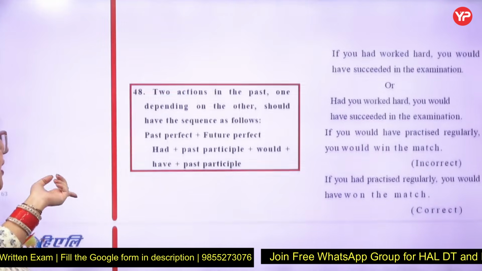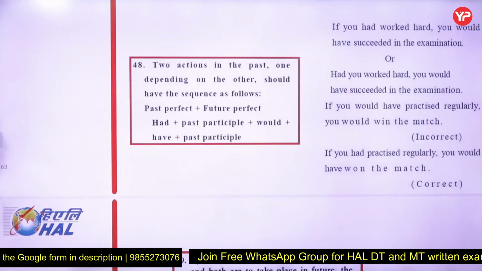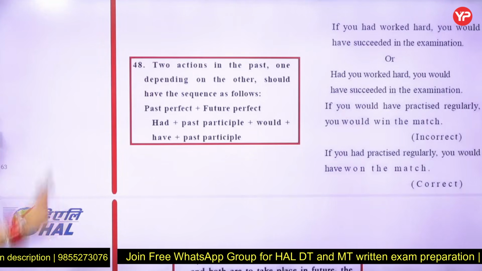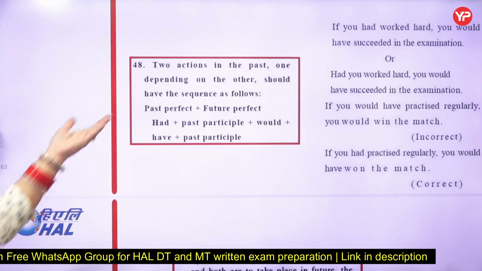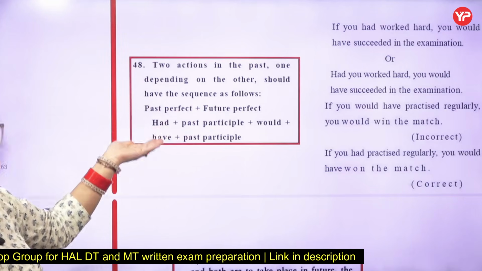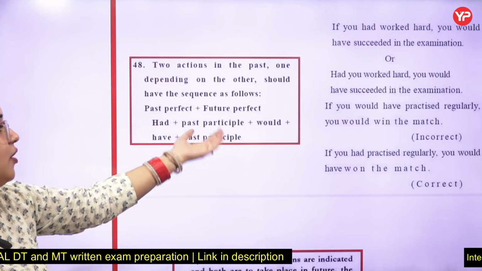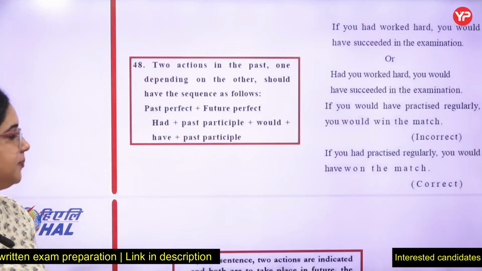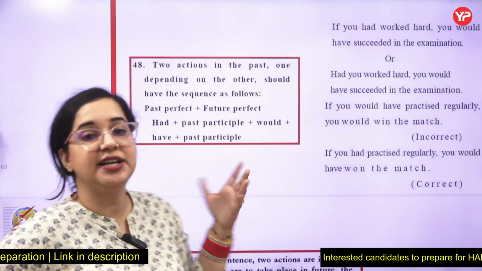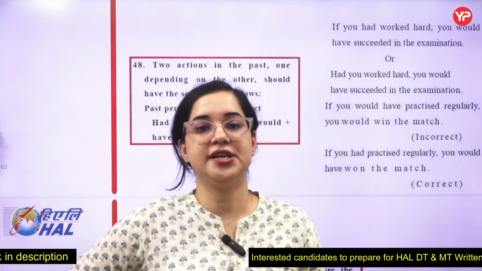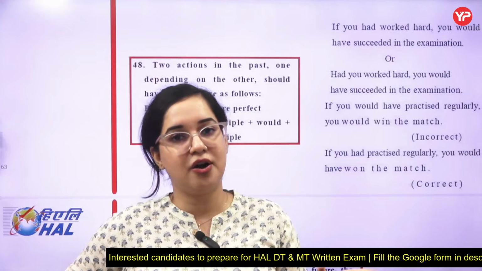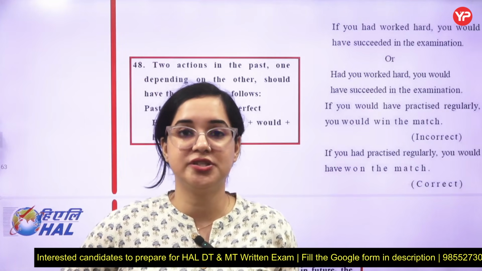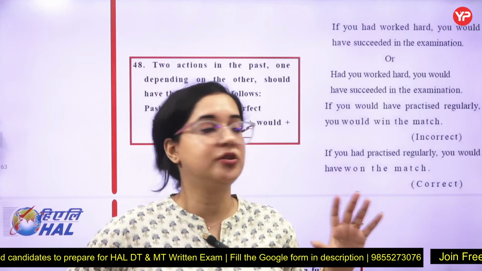Let's talk about 48th. Even this is based on tenses only. Two actions in the past, one depending on the other, should have the sequence as past perfect plus future perfect, that is had plus verb third form, would have plus past participle. Now this actually depends on conditionals. There are different laws in English, that is 0th law, first law, second law, third law. There are 4 laws, 4 conditionals in English, which are based on the tenses and on the supposition.